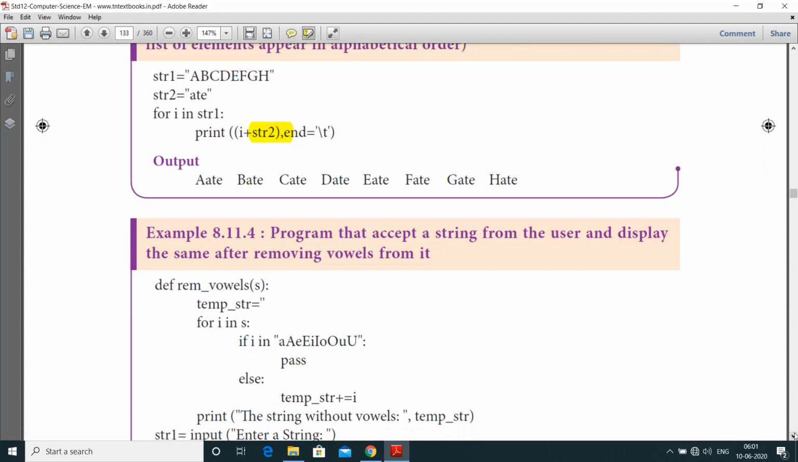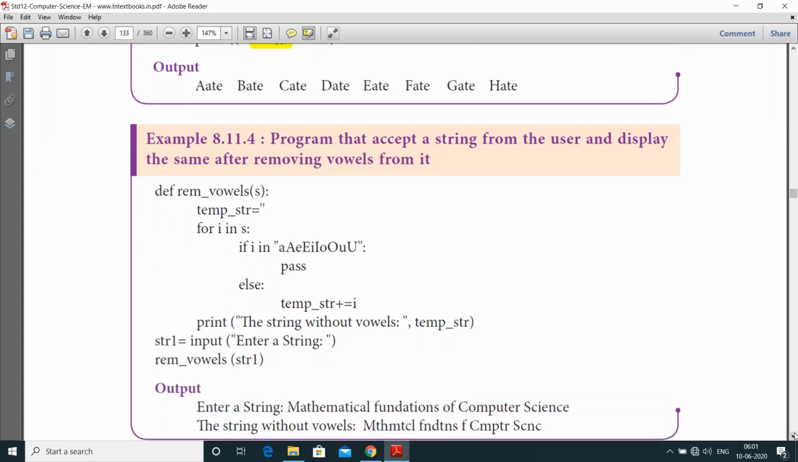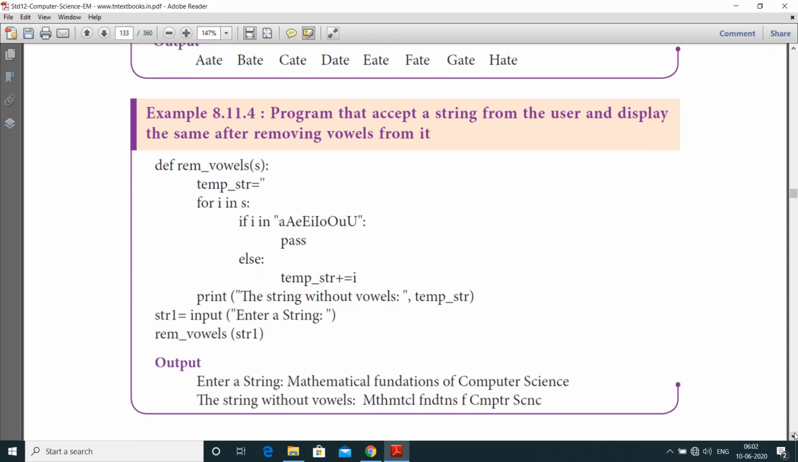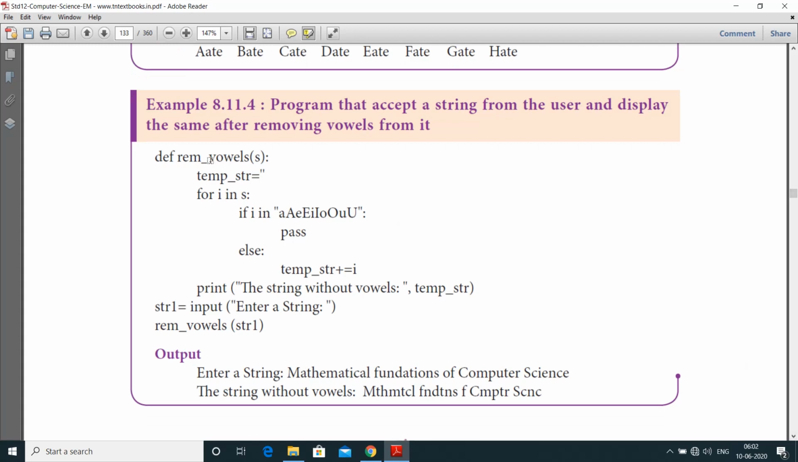Next one is program that accepts a string from the user and displays the same after removing vowels from it. First one is def rem_vowels. Here rem means removing vowels, it is the function name. Temp string, it is a template of the string, for i in s. If i in AEIOU, pass. Here pass is a null statement, it is used as a placeholder. Else temp_str plus equal to i, print the string without vowels.